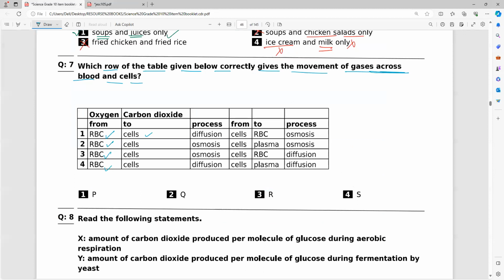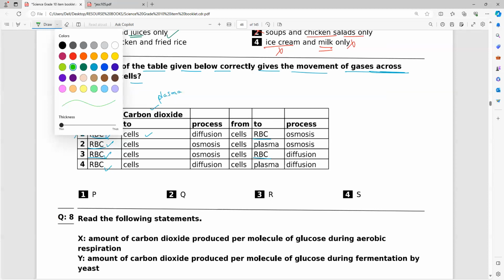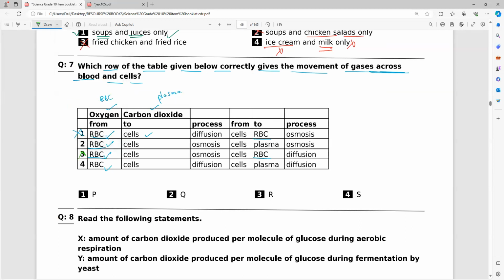So forget about all and you can see here, what happened everyone? Here, all the options, all of you verify. So plasma is only in two places. Here RBC is there, so I will avoid option one. Second one, RBC, plasma is there. Okay, I'll keep it. Here we are having two things, one is oxygen, another one is carbon dioxide. So carbon dioxide definitely, who is that, RBC or plasma? Plasma. Oxygen, RBC. So two things you have to remember. So two options I eliminated, option 3 and option 1 gone. Now only option 2 and option 4. So let us go with RBC now.